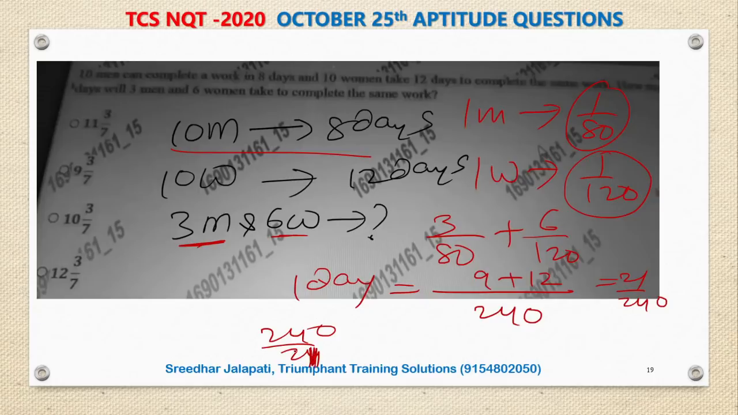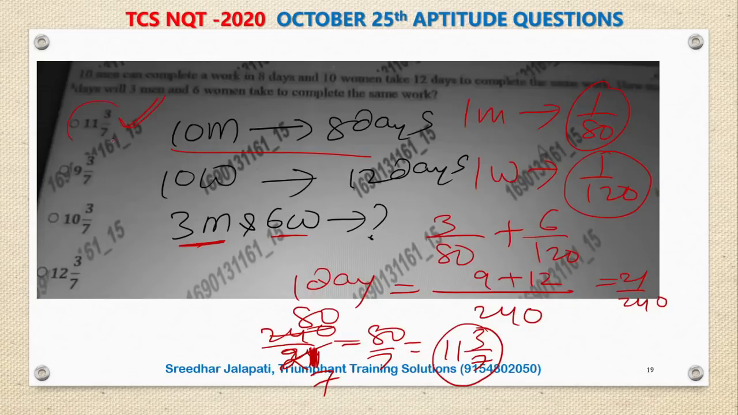240 by 21 days. If I simplify, 3 sevens, 3 80s, 80 by 7, which is nothing but 11 3 by 7. First option. 11 3 by 7 is the answer. Thank God the options are correct and the answer is 11 3 by 7.